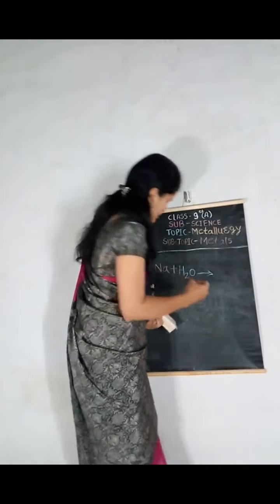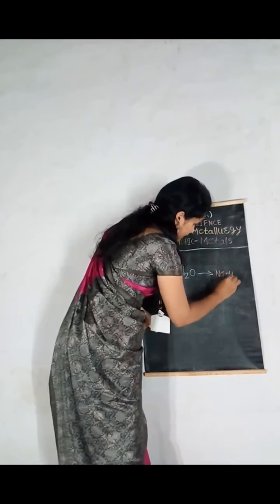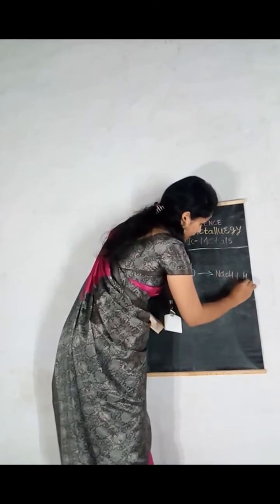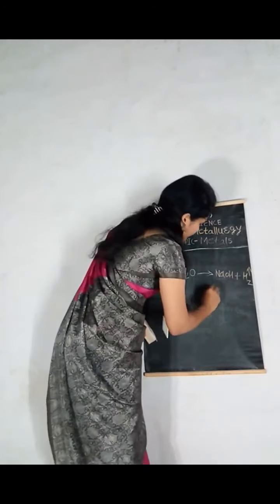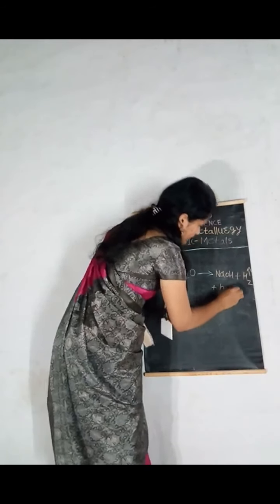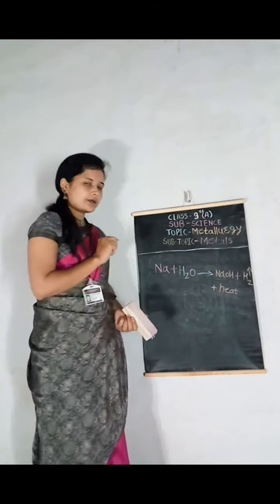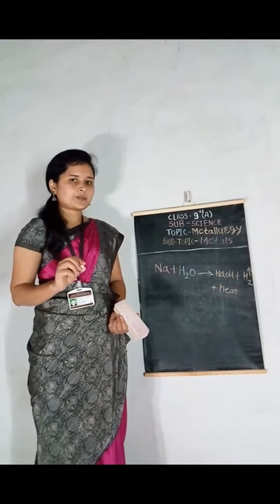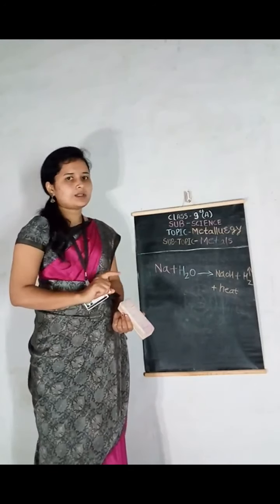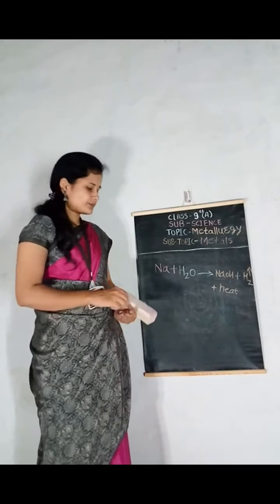It produces NaOH, sodium hydroxide, plus hydrogen gas evolves from this reaction. Plus it also produces heat. It is a highly exothermic reaction, and when sodium comes in contact with water, it immediately catches fire. So it is highly exothermic and releases hydrogen gas.